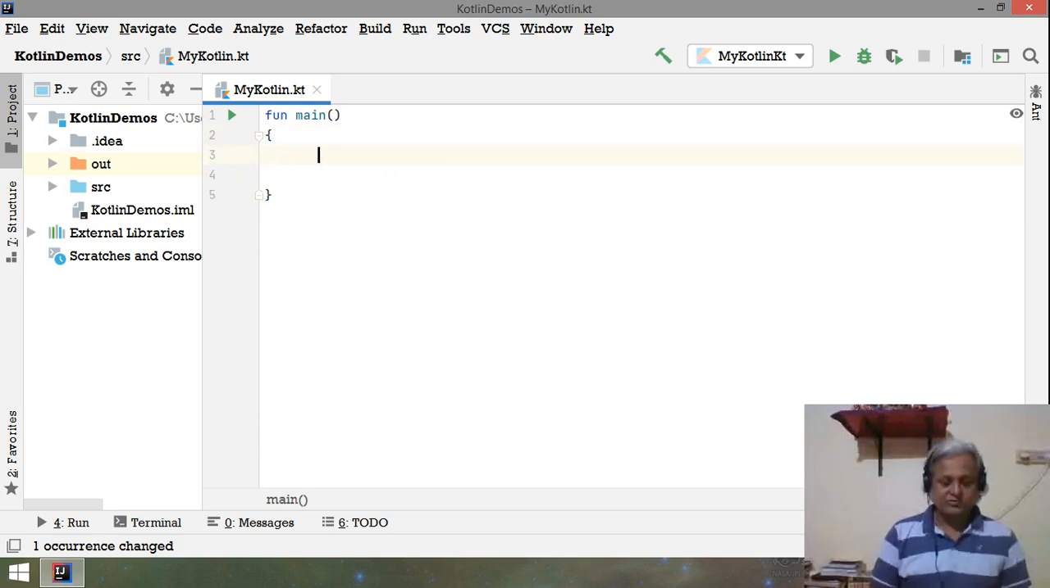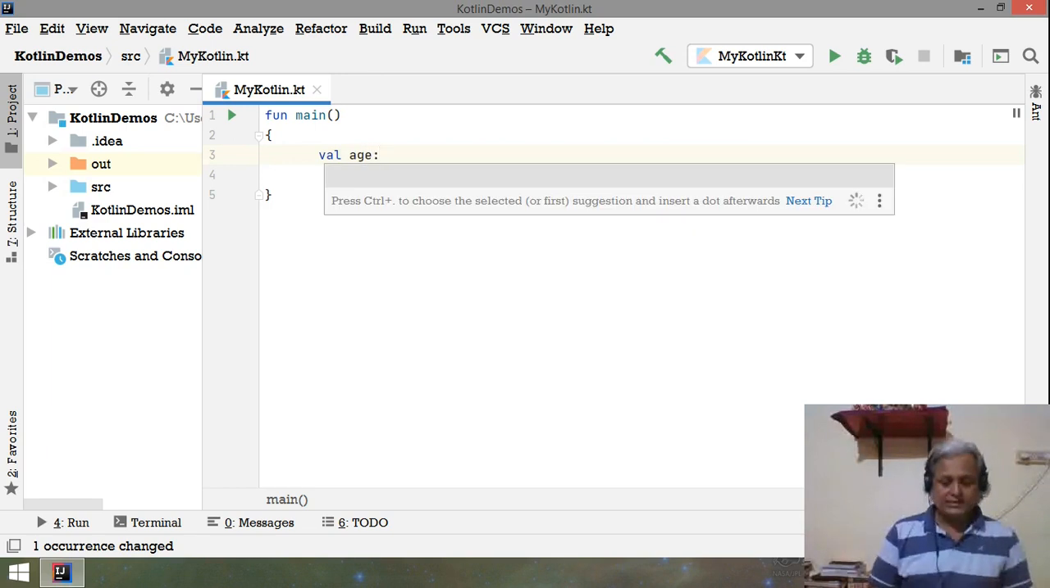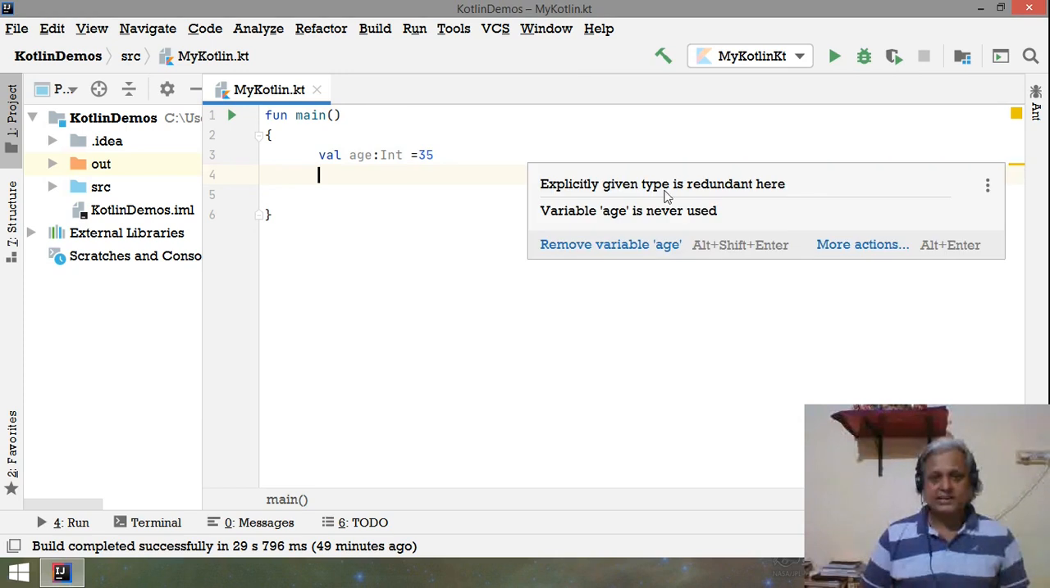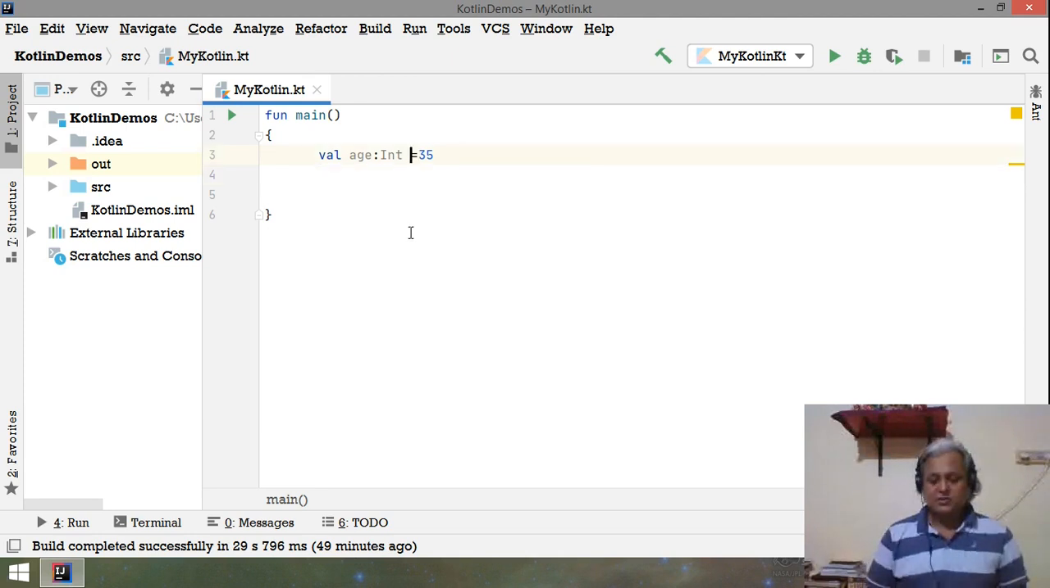Now I go and try to declare a val. So val age, of type Int, and I'm storing the age, that is 35. Now you see there is again a yellow warning. What does it say? That age is never used. And one more warning is that when you are directly initializing the value of age as 35, you don't have to write the type explicitly. You can directly write age equals 35. Now there is no problem, and the only warning is that age is never used.